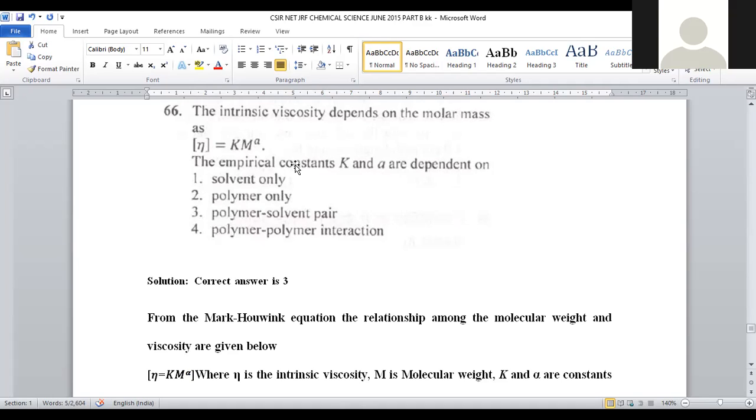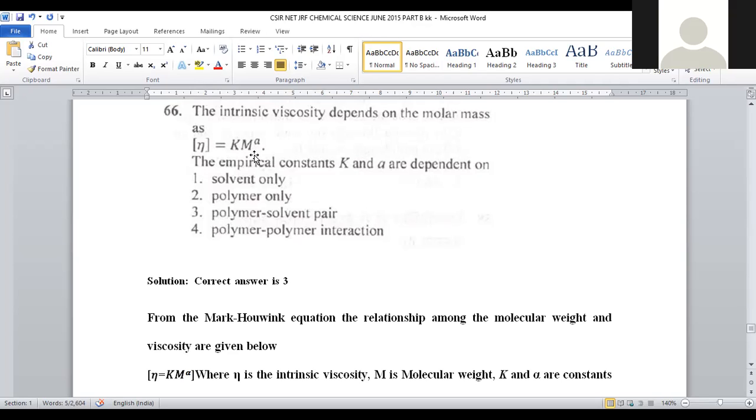How many types of molar mass determinations are there in polymer chemistry? We have 4 kinds of molar mass determination. One is called number average, second is called weight average, third is called viscosity average, and fourth is called Z average molar mass determination.